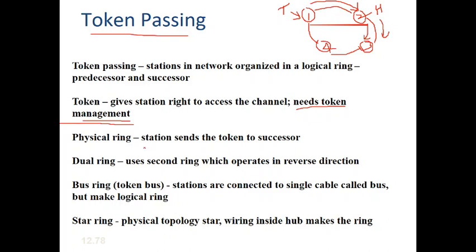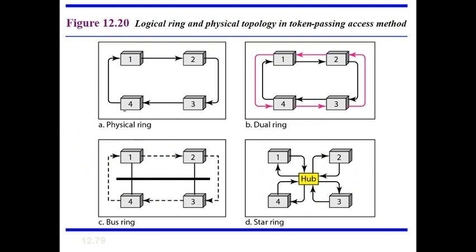The ring can be in any fashion. That means, consider we have a physical ring. That means the devices are connected physically through a link in a ring type structure. So there is no problem in this. Whenever the token is in this device, after completing data transmission, the token will be sent to the next device. Like that it continues.